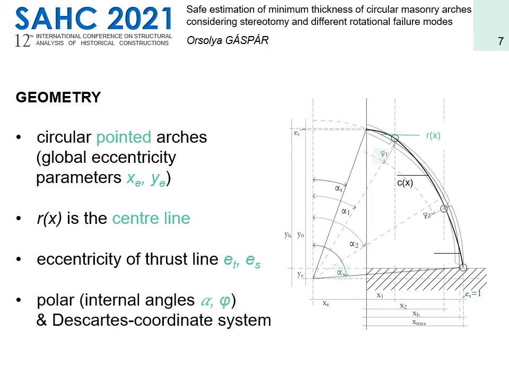We use both polar and Cartesian coordinates. Their transformation is straightforward based on trigonometry. In case of polar coordinates, alpha denotes the internal angle to any point along the reference line and phi to any point along the intrados or extrados. The relation between the two is established by stereotomy.